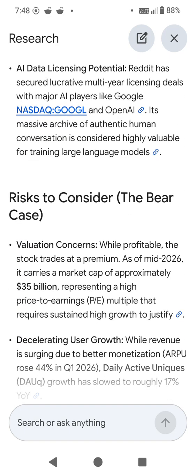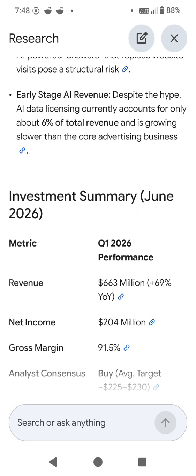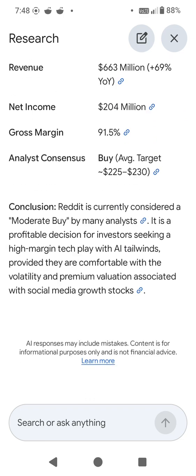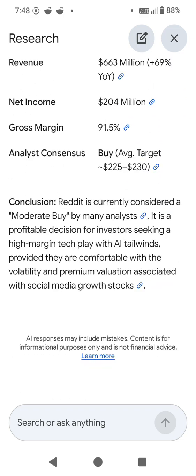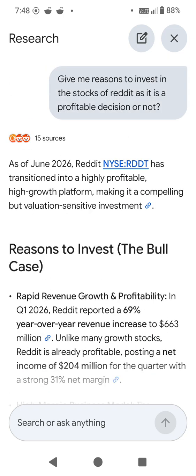But one of the good things about this is, let's do another thing. Let's just go and copy this prompt: Give me reasons to invest in the stocks of Reddit.